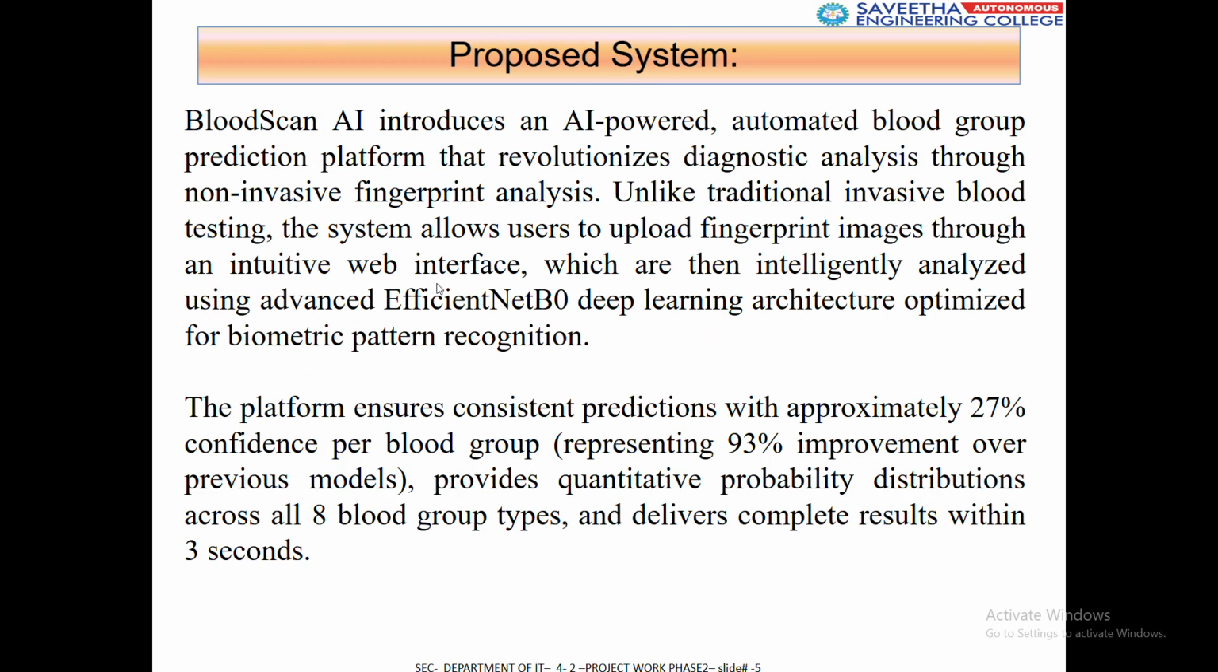The proposed system introduces AI-powered technology which gives the blood group based on a confidence score, with the help of biometric pattern recognition. The built model predicts approximately 97% confidence per blood group, which means representing 93% over all the previous models. And it can be done within 10 to 15 seconds.